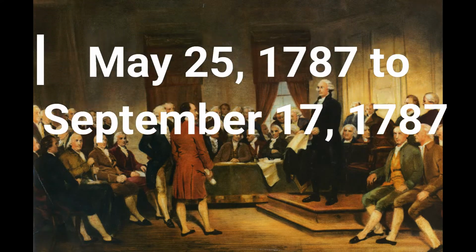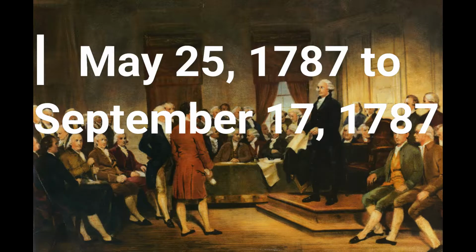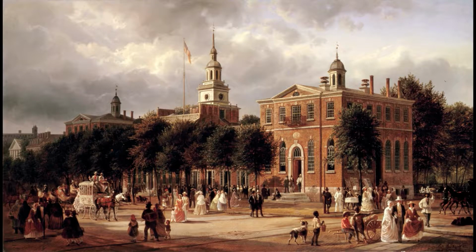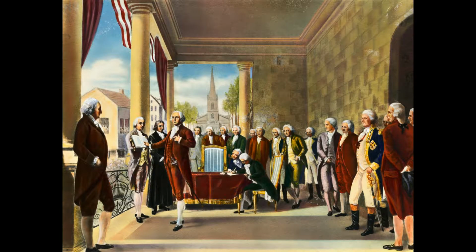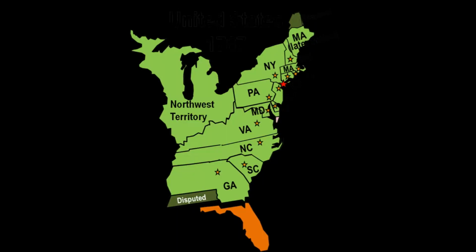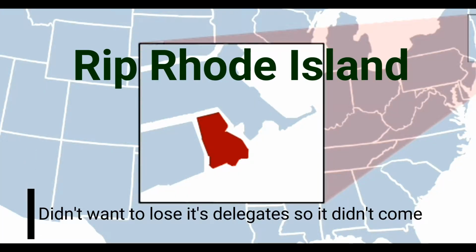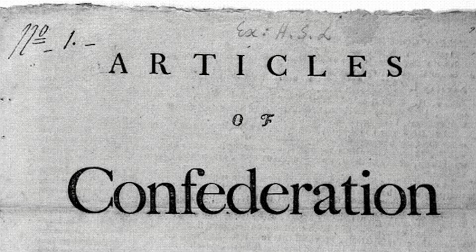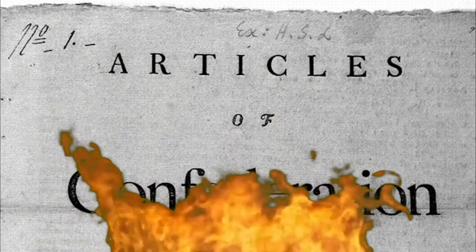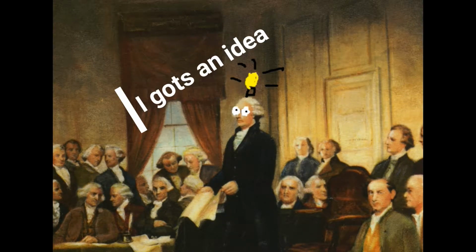The Constitutional Convention took place from May 25th to September 17, 1787, in Philadelphia, Pennsylvania. In the end, 55 delegates from every state except Rhode Island came to the Constitutional Convention. They decided to come together to discuss possible changes to the Articles of Confederation. They later decided to scrap the idea, and decided it was a better idea to make a new constitution.